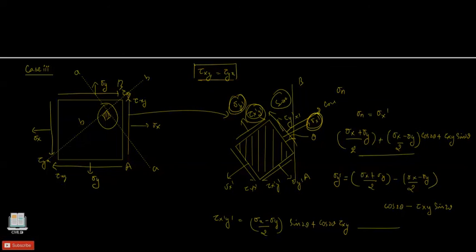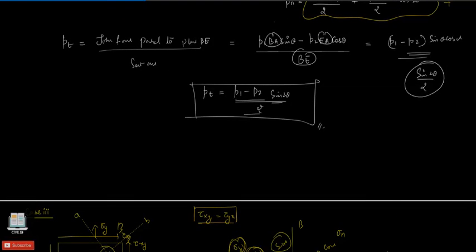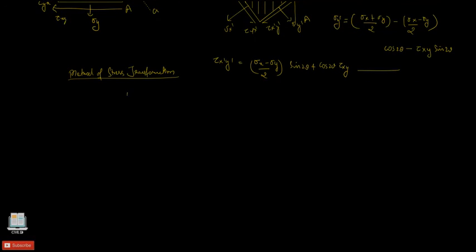Now whatever we have done till now is called the analytical method of stress transformation. In order to conduct the stress transformation, there are two different methods. The first one is this analytical method, whatever we have solved here, these three cases, and the other method is the graphical method. That graphical method is Mohr's circle. So right now we have finished the analytical method. The next method is this graphical method, which will be Mohr's 2D stress circle.